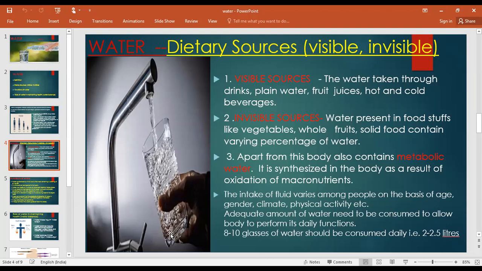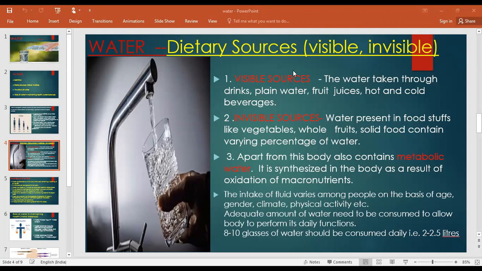Now, can anybody tell me what is metabolic water? Any idea? See, metabolic water is this: when we consume food, the food has nutrients in it, macronutrients, like carbohydrates, proteins, fats.